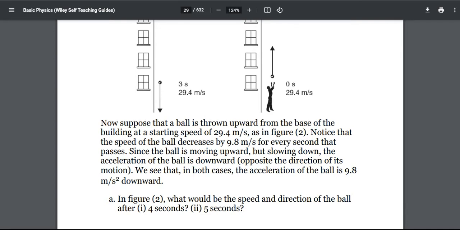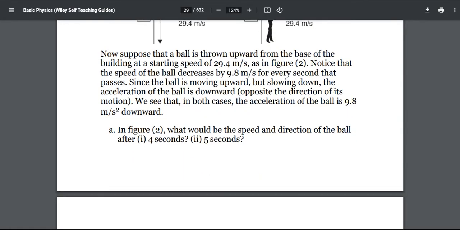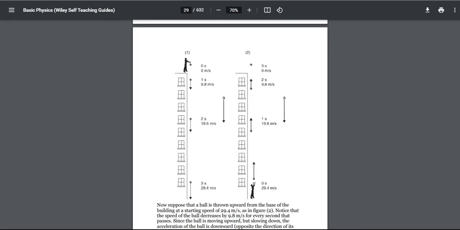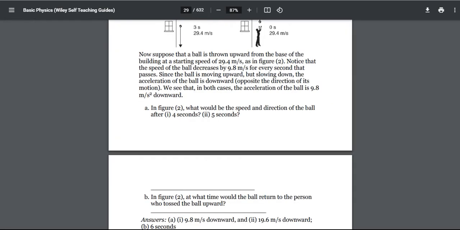Okay, I'm going to ask you one question. In figure 2, what would be the speed and direction of the ball after 4 seconds and after 5 seconds? So in the 3rd second, we are talking about figure 2 as you can see here, its speed is 0. So now it is going to fall down.